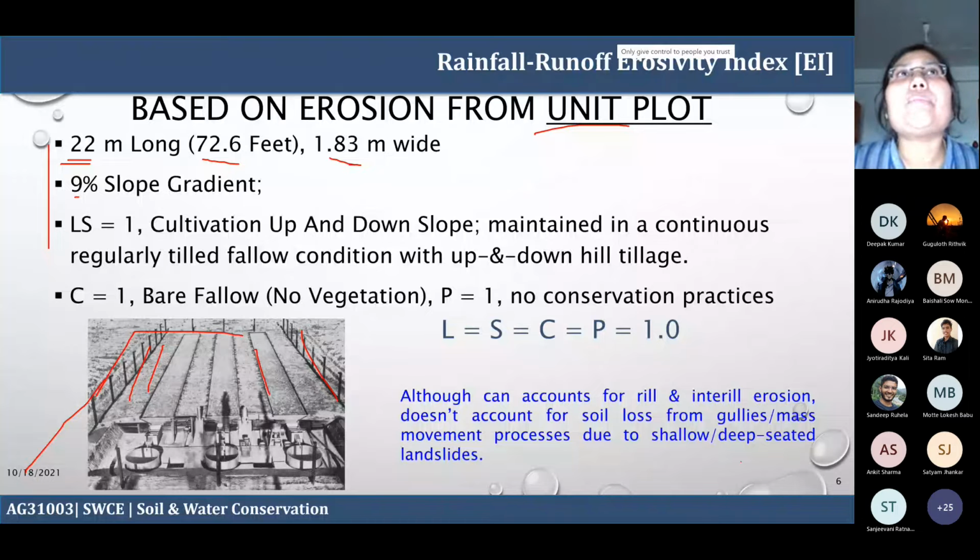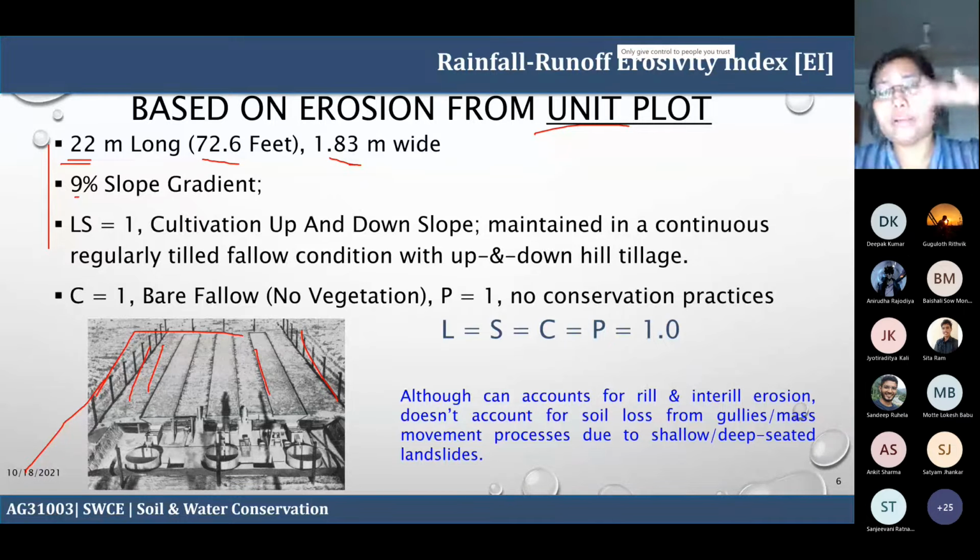But you have to keep in mind the dimensions. It is 22 meters long, 1.83 meters wide, and the slope is 9%. This is the unit plot where we generally estimate the soil loss, and it can account for rill and inter-rill erosion. That means very minor erosion it can estimate, but it cannot estimate the soil loss for gullies.